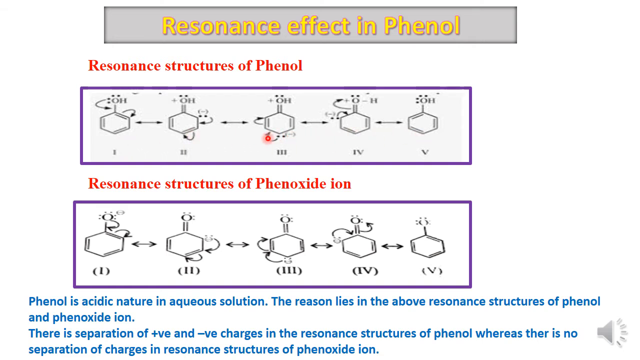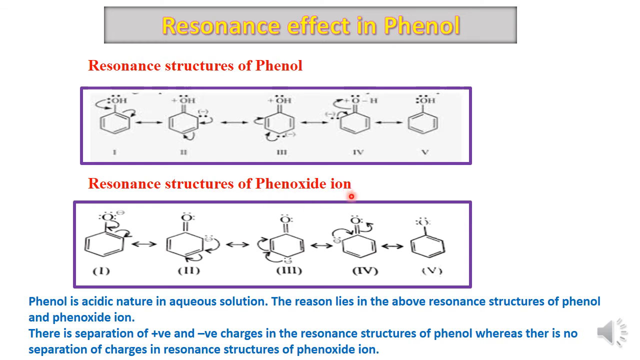So these are the different resonance structures of the phenol, and we find that there is a separation of positive and negative charge in these resonance structures. In structures number 2, 3 and 4, we find that there is a separation of positive and negative charges. So as there is a formation of positive and negative charges, these three structures are not that much stable. If we compare here again the resonance structures of the phenoxide ion.